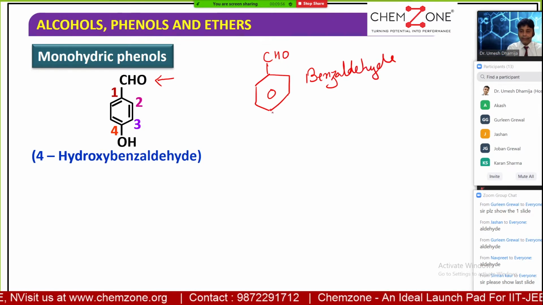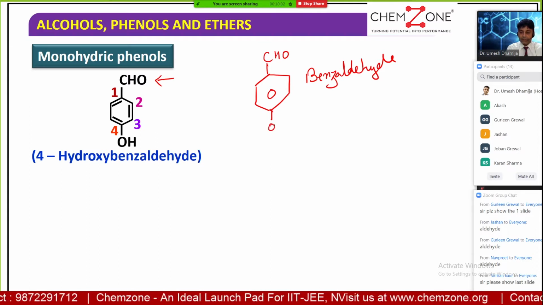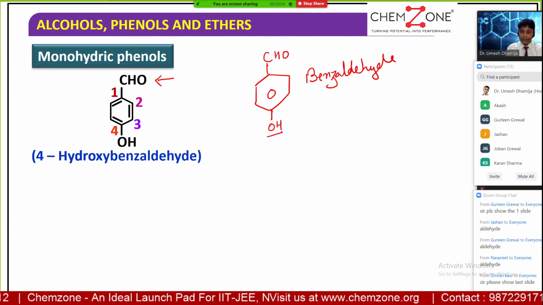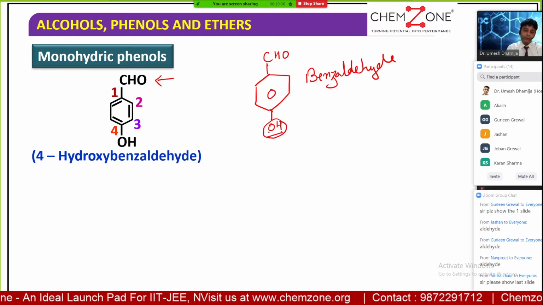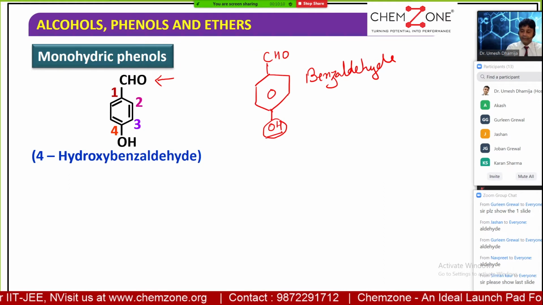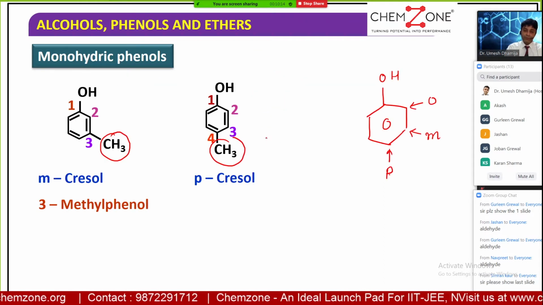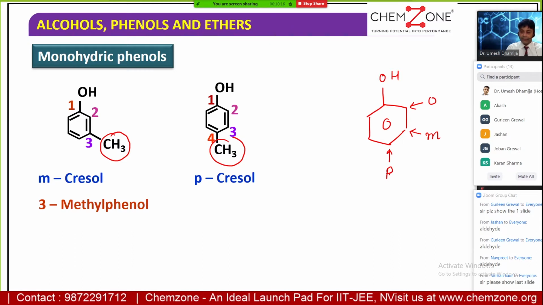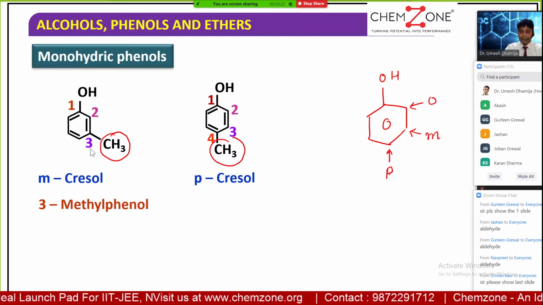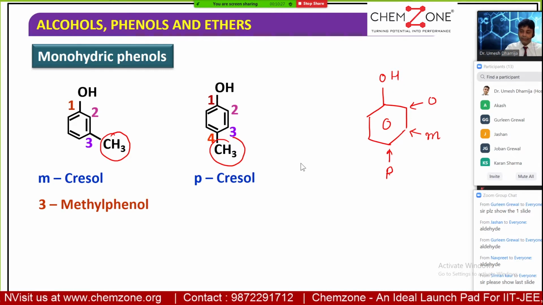And at the para position, at the fourth position, we have the OH group. That is why we call it 4-hydroxybenzaldehyde. So any doubt here, Simran? Do you want to ask something from here? Metacresol and paracresol. Keep on noting down and ask me whatever you want.